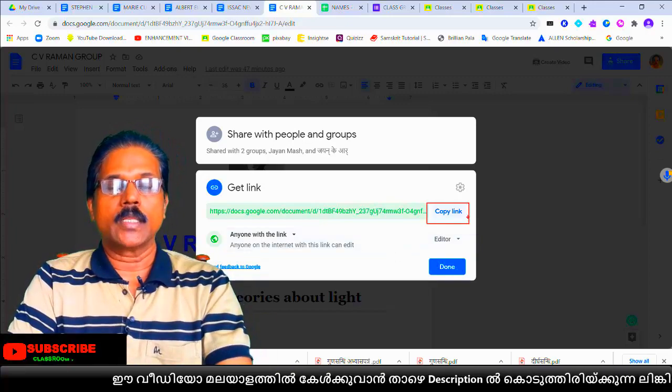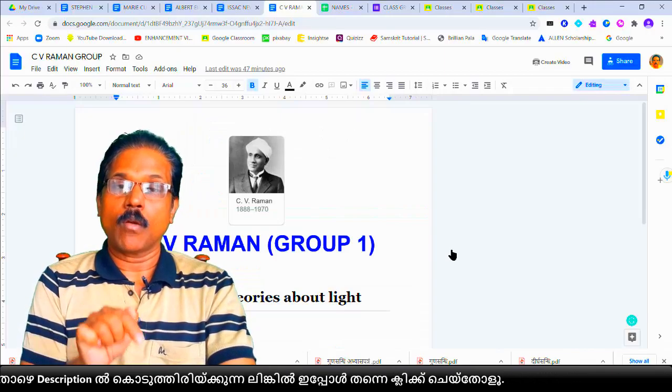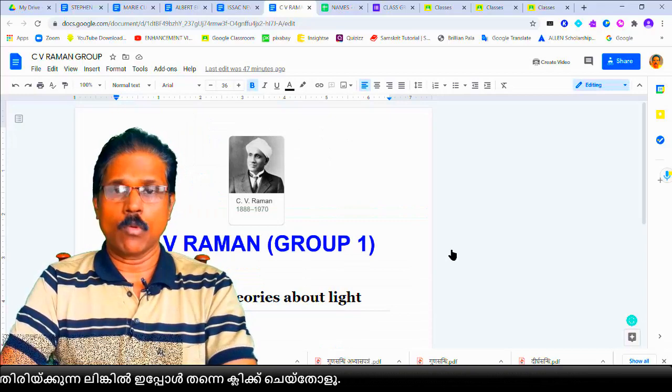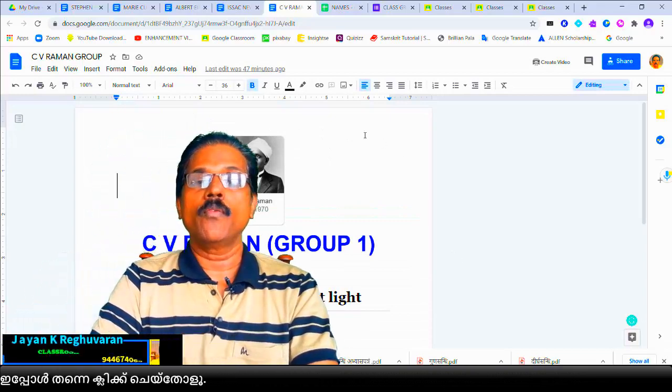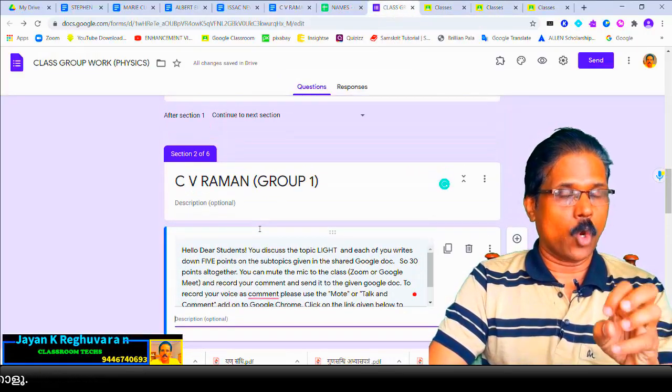No. Click the copy link. Now you can see link copied. Then done. We copied the link of this page. Now copied. Go to the Google form. In the first group, okay, CV Raman group link we copied.